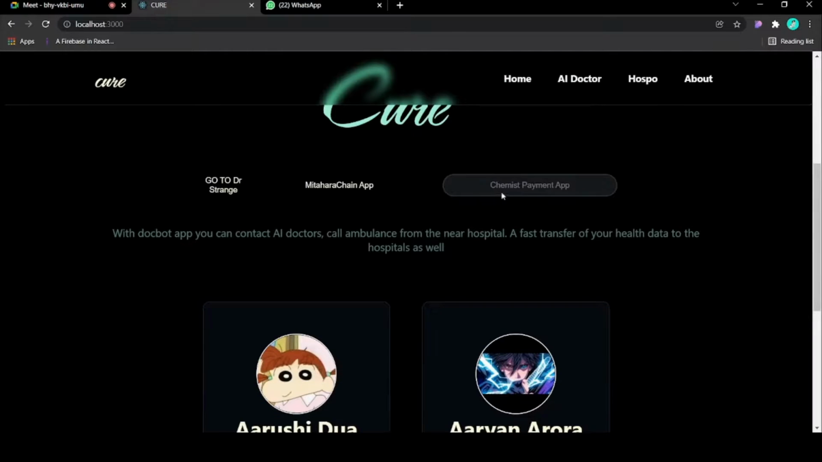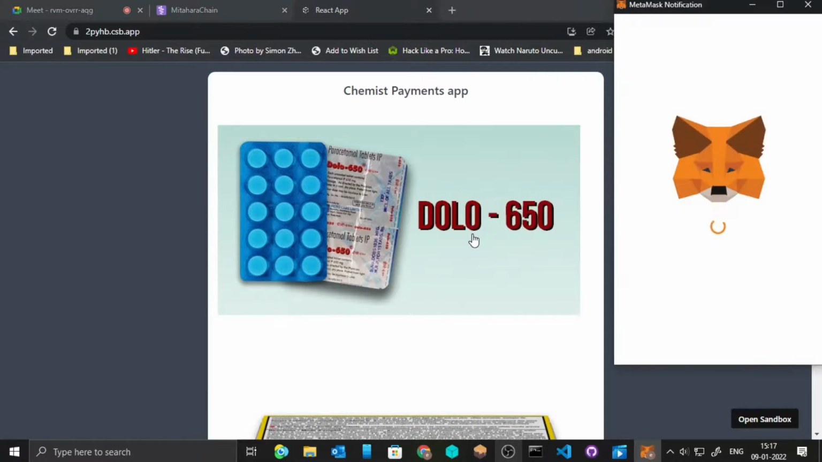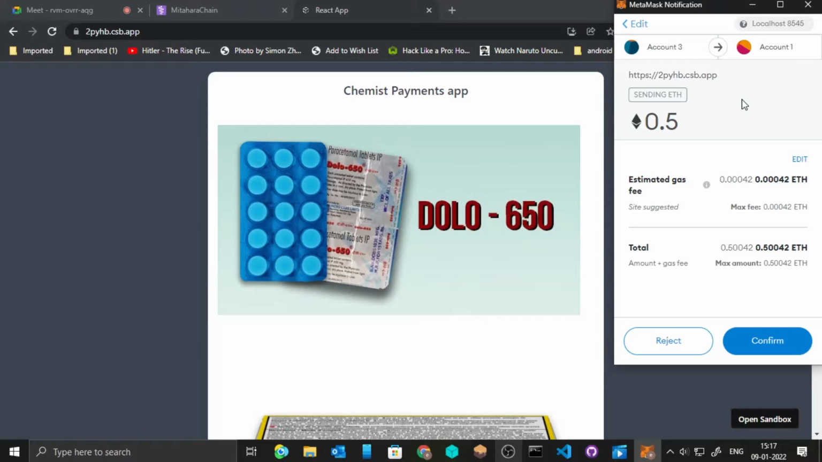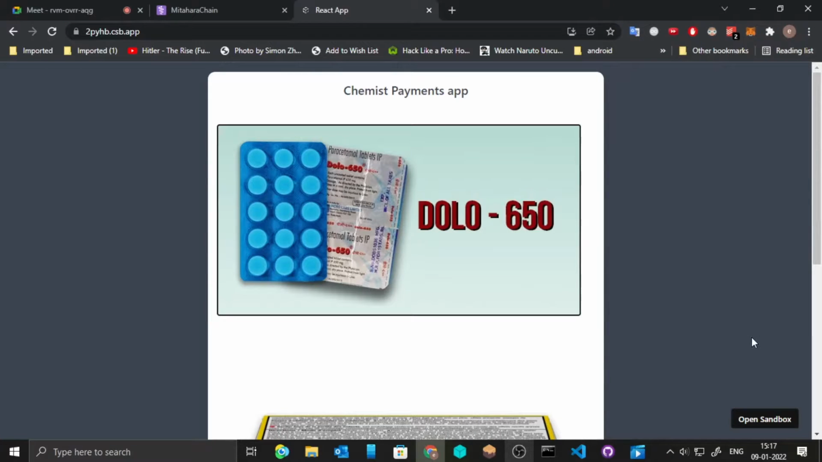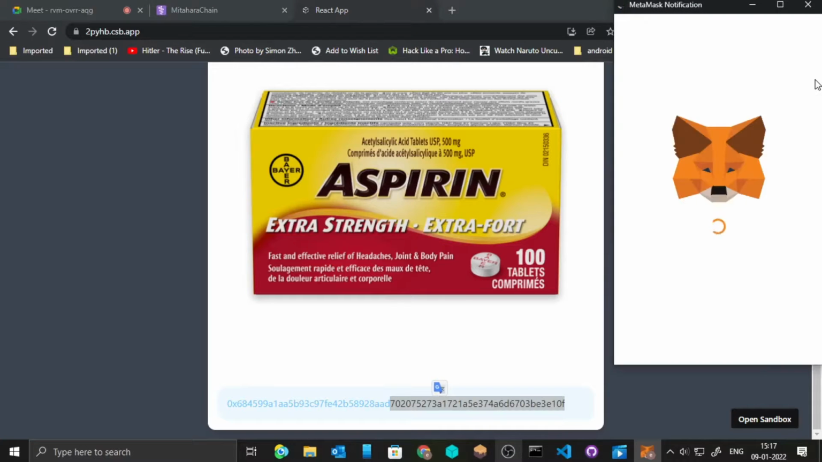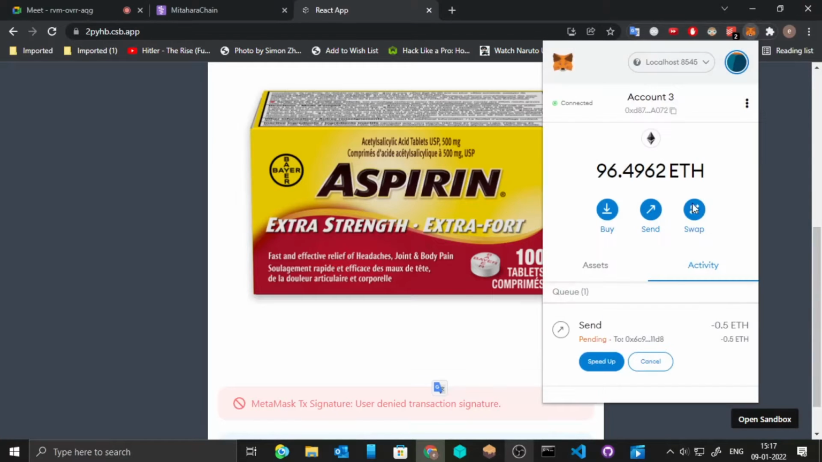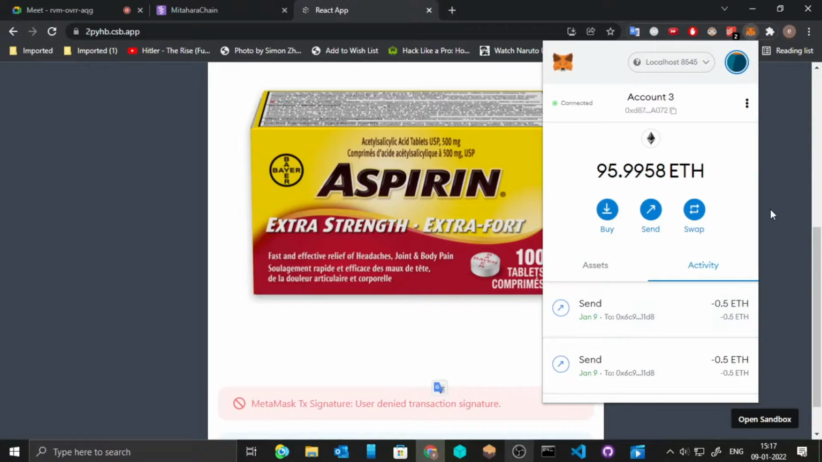Cure. We have also built a chemist payment system. This is our chemist. Moving on to the chemist payment system, here we have made a system where users can buy medicines using their Ethereum wallet using MetaMask. So when they click on the medicines, an order is placed on the blockchain and a transaction is executed through the Ethereum wallets. And once the transaction is confirmed, the contract has been officially signed and the order is placed. And similarly, any other orders can also be placed and the transaction is executed. And we can see that the wallet has been debited from their account.